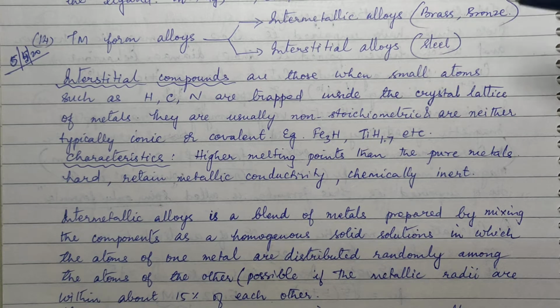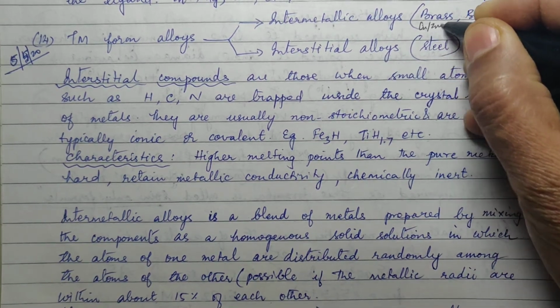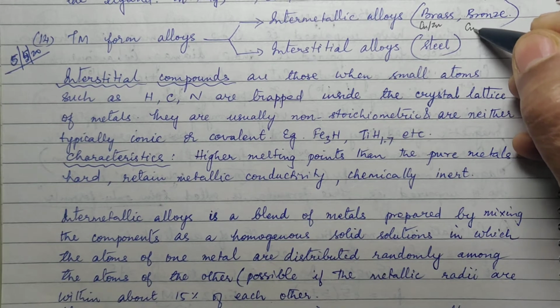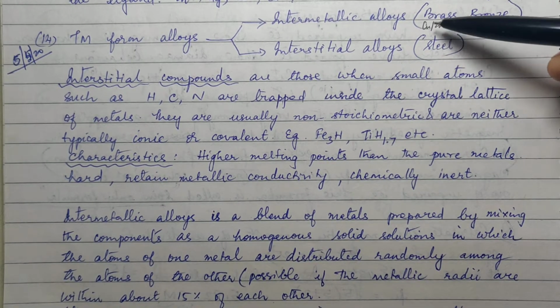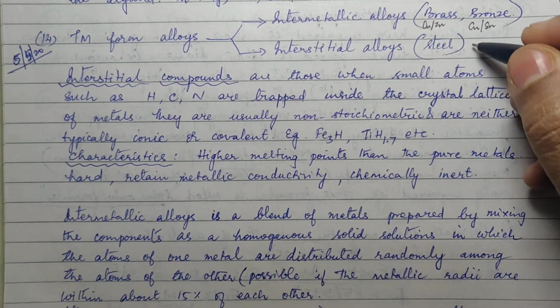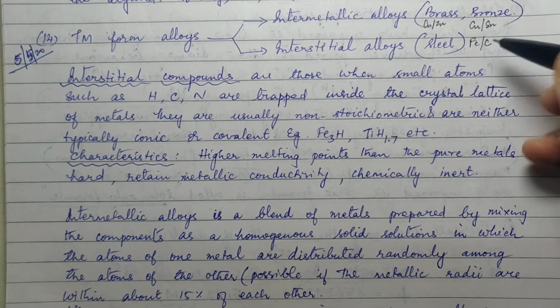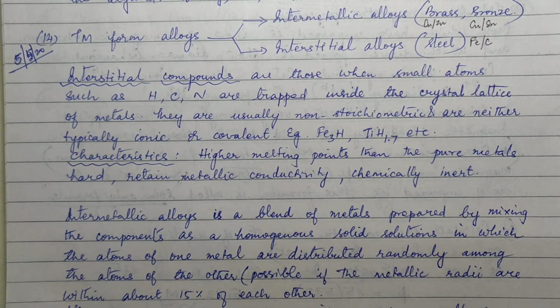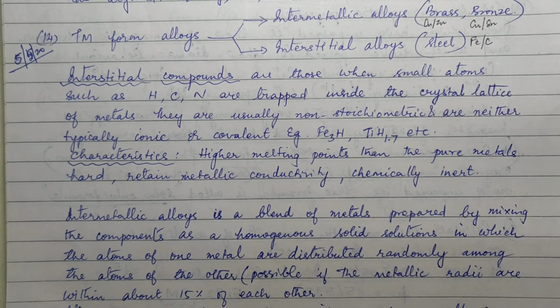They are all intermetallic. Brass is made up of copper and zinc, and bronze is made up of copper and tin. Okay, so both are metals, and that is why you call them intermetallic. Whereas steel is iron containing carbon in the interstitial spaces. That is why it is called interstitial alloys.